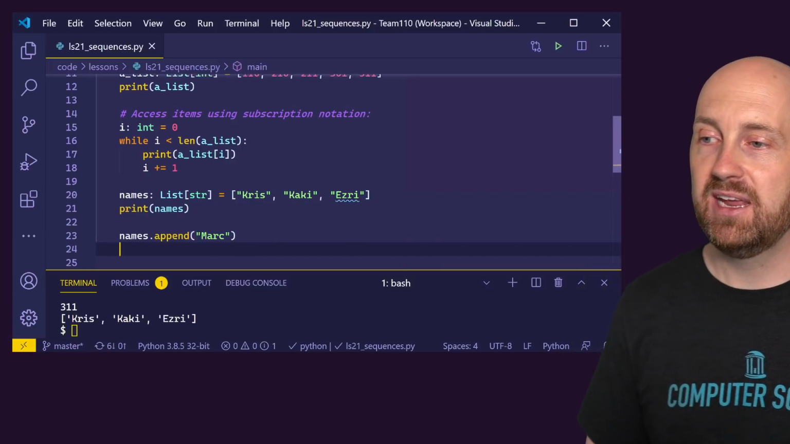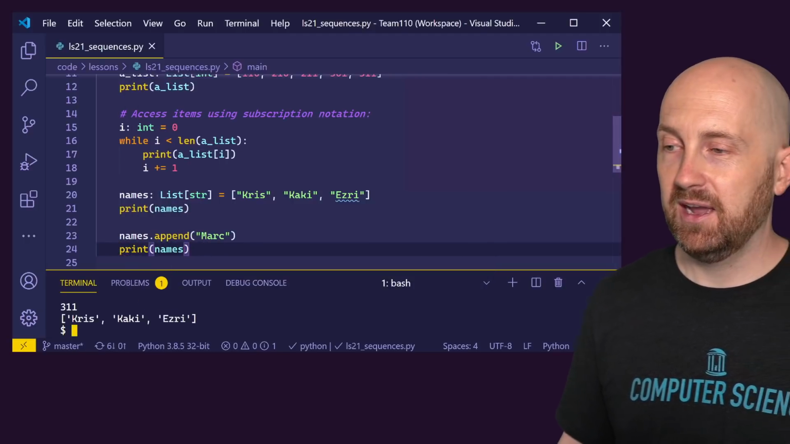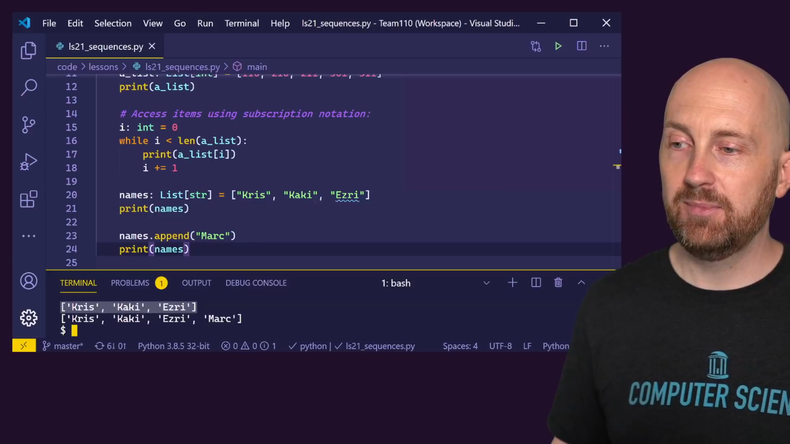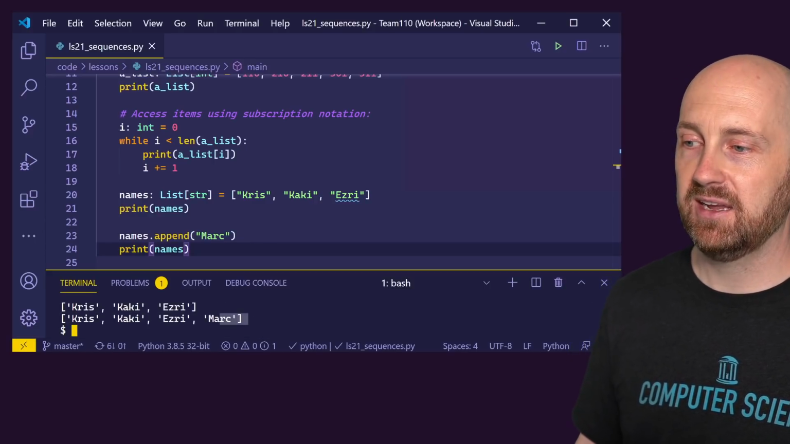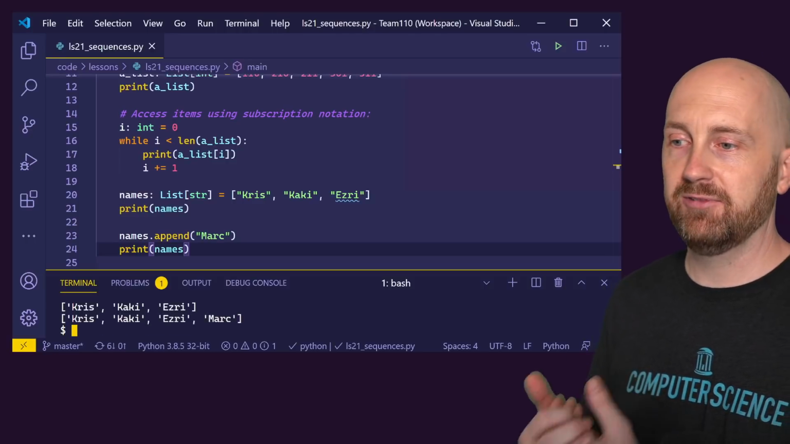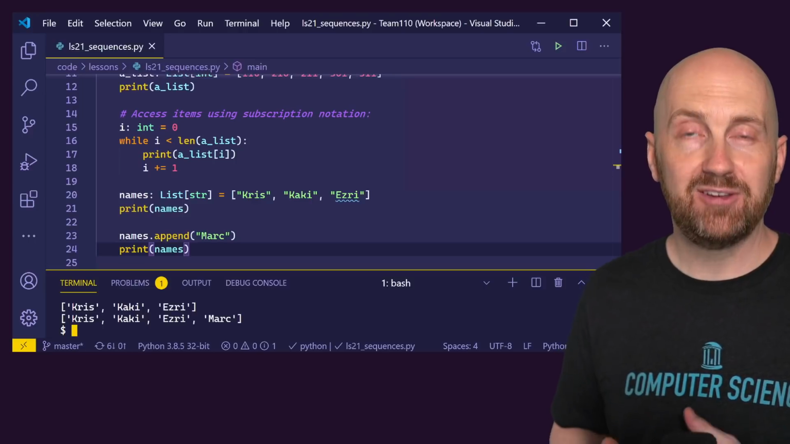And if we were to print the names again, at this point, we would see that we have, in fact, notice the first time names printed out, we had Chris, Kaki, Esri, and the second time we have Chris, Kaki, Esri, Mark. So with lists, we can append new values to it.